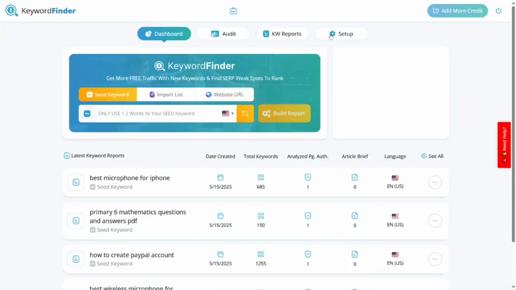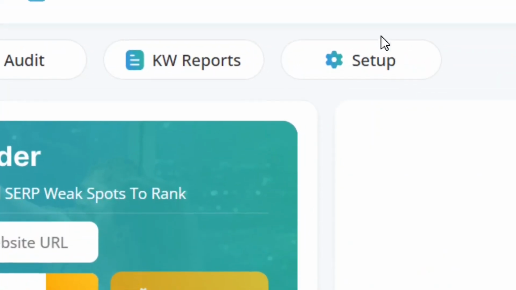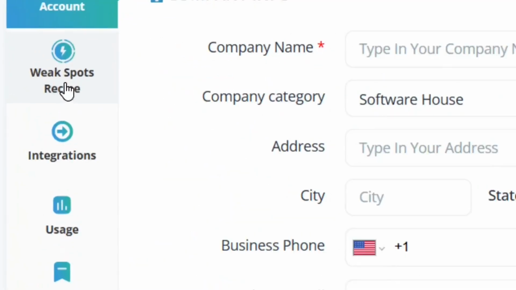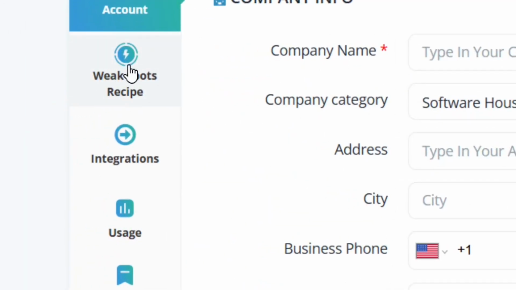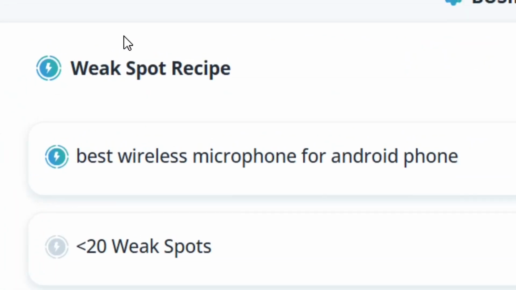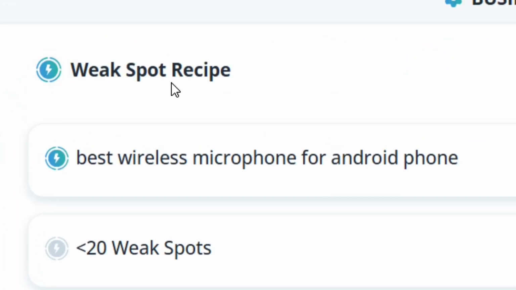All that you have to do is click on the setup and then set your keyword spot formula. To do that, simply come here to the weak spot recipe. We have the weak spot recipe here, and then we are going to set the formula.